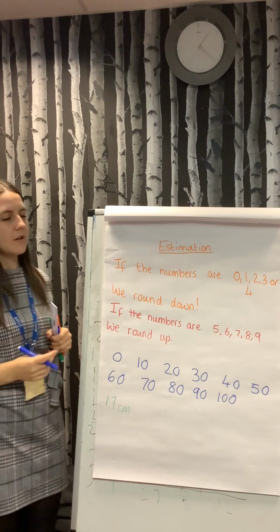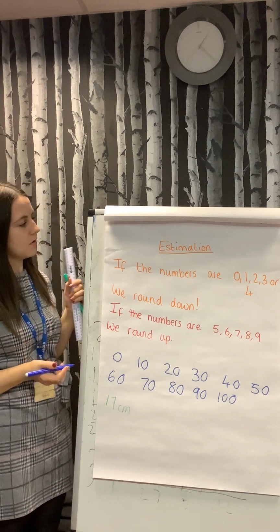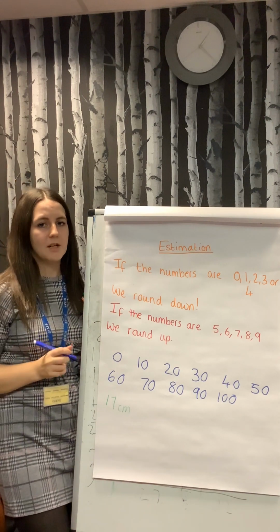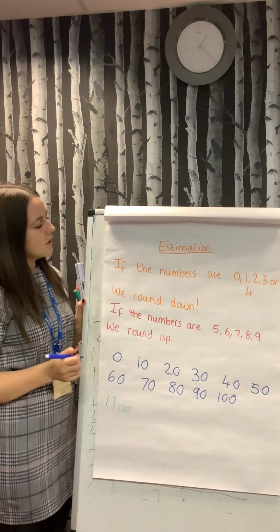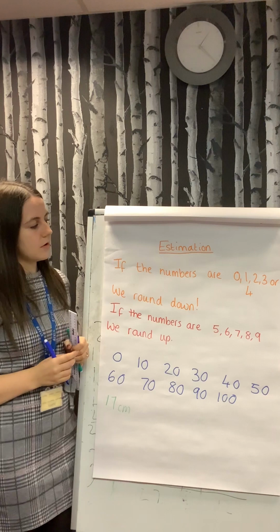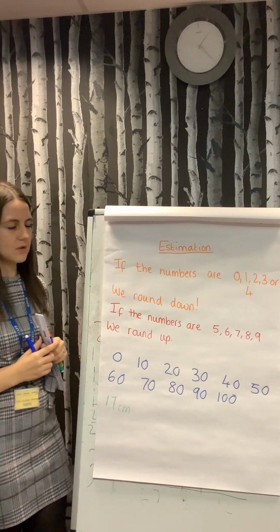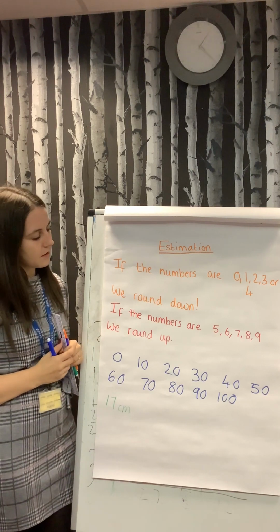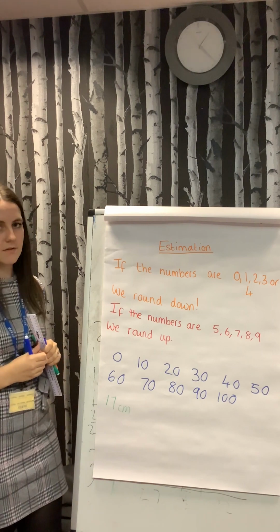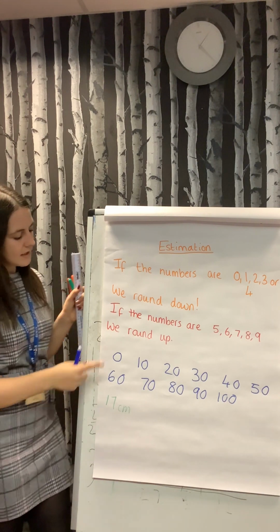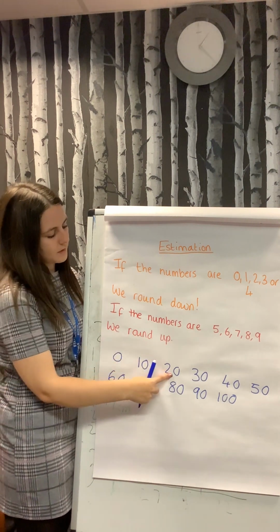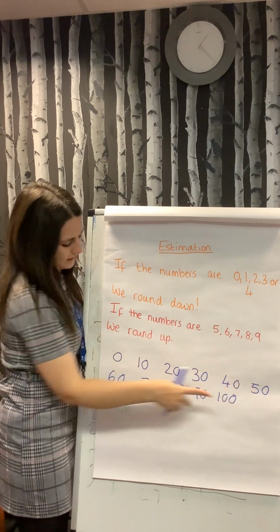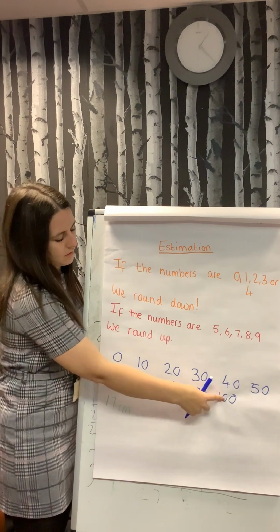And finally, moving on, all children could be able to use estimation. We've already looked at estimation throughout this term, but we'll be looking at it in relation to measurement. So if the numbers are 0, 1, 2, 3 or 4, then we need to round down to the nearest 10. If the numbers are 5, 6, 7, 8 or 9, we need to round up to the nearest 10. So these are the 10 times tables, just to recap for our children: 0, 10, 20, 30, 40, 50, 60, 70, 80, 90 and 100.